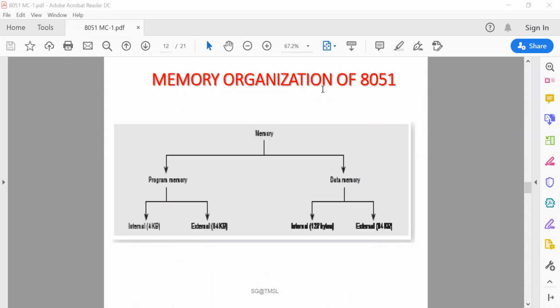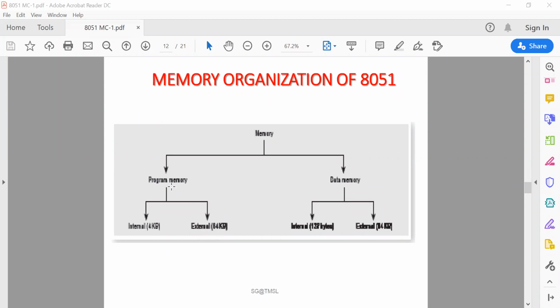Next is the memory organization of 8051. Now, memory can be divided into program memory and data memory as per Harvard architecture. Program memory means where the program is to be stored, instruction codes, everything, instructions must be stored. And data memory means where your data or operand part is stored.